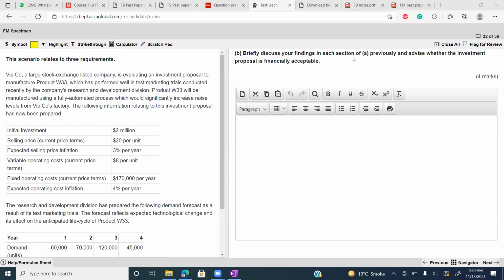Briefly discuss your finding in each part and advise whether the investment proposal is financially acceptable. So you will write one line on NPV, one line on IRR method, one line on capital employed, and one line on conclusion.